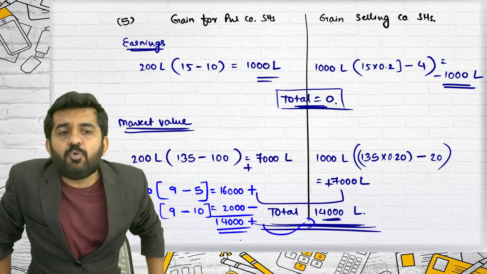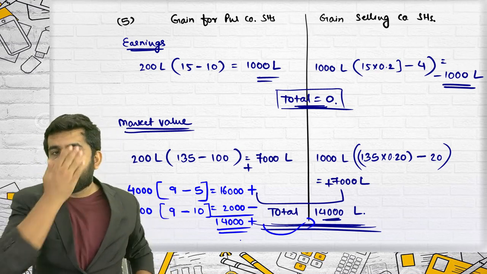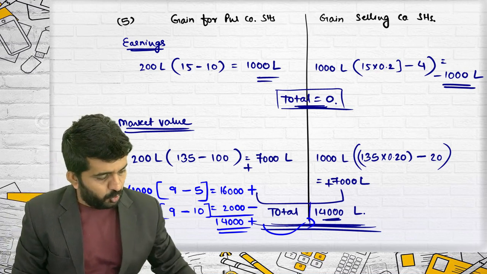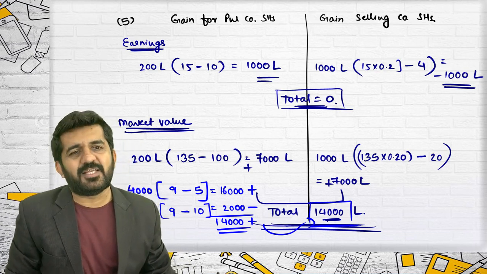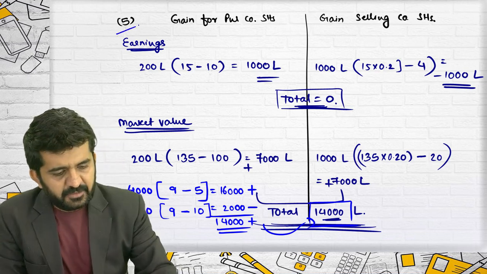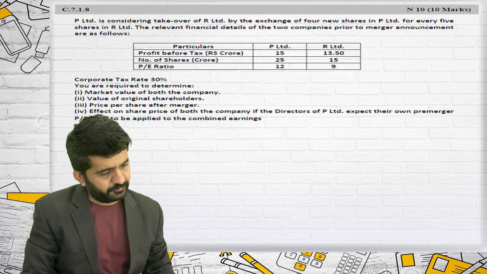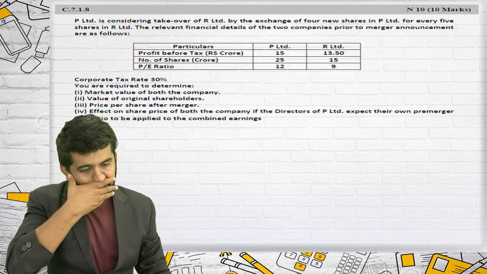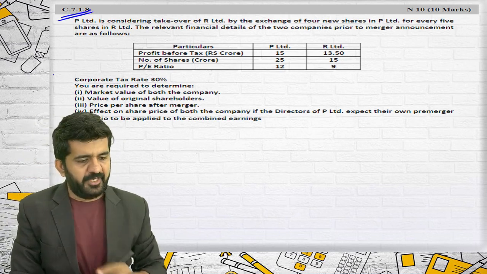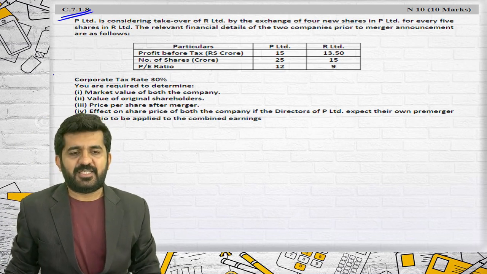Sir, we need not find out market value of synergic gain. No, because synergic gain is 0. So I know even to justify this answer, finding out this answer becomes extremely easy. This is question number 5 that we have solved. Alright, we are going to do 7.1.8 in the next lecture.